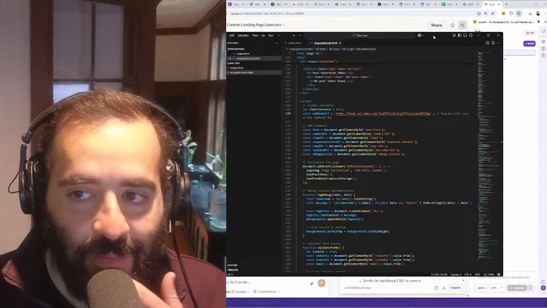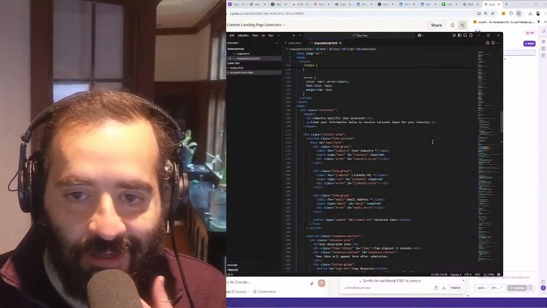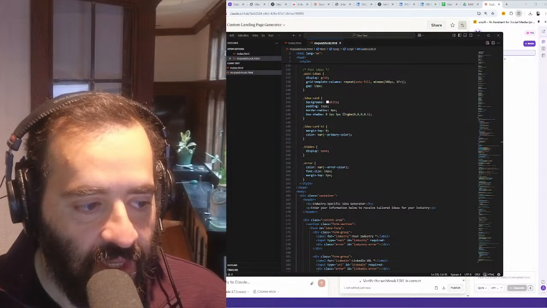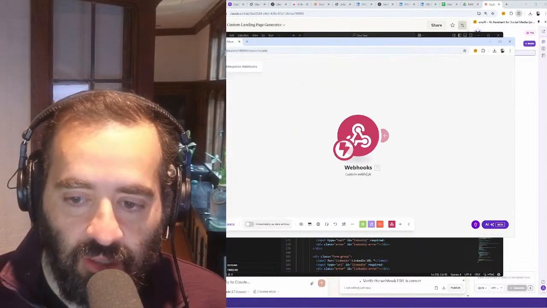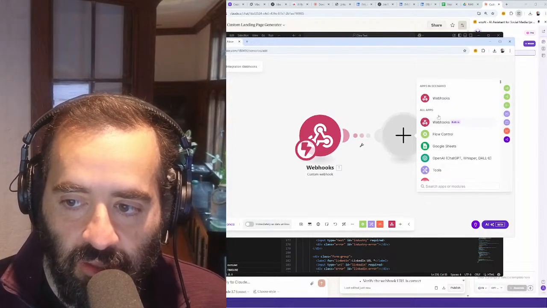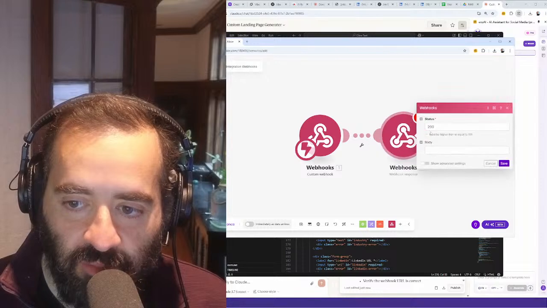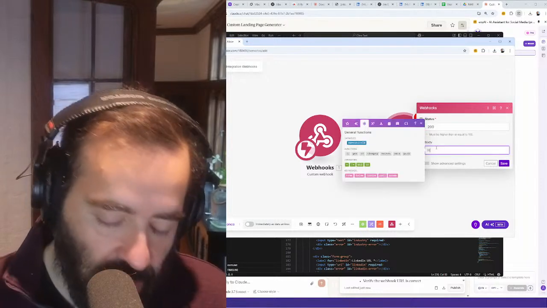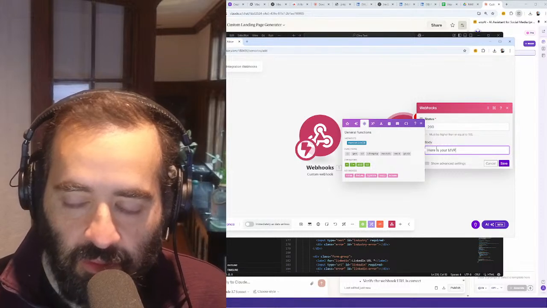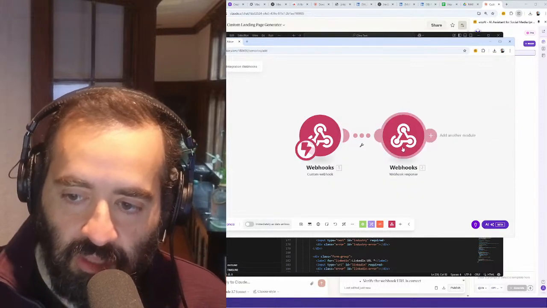That's fine. I'm going to paste the webhook in here. Now I have the webhook in here. Now I'm going to hit save, Control S. So now I have the webhook here, and then I'm going to click on this thing here, and then click on webhooks, and then webhook response. And the response will be, here is your MVP. Okay, so now that's the response.